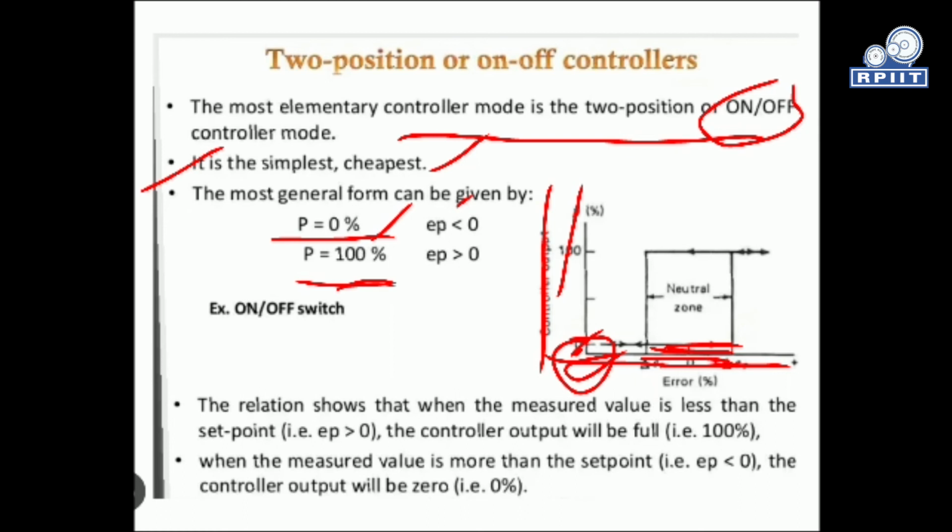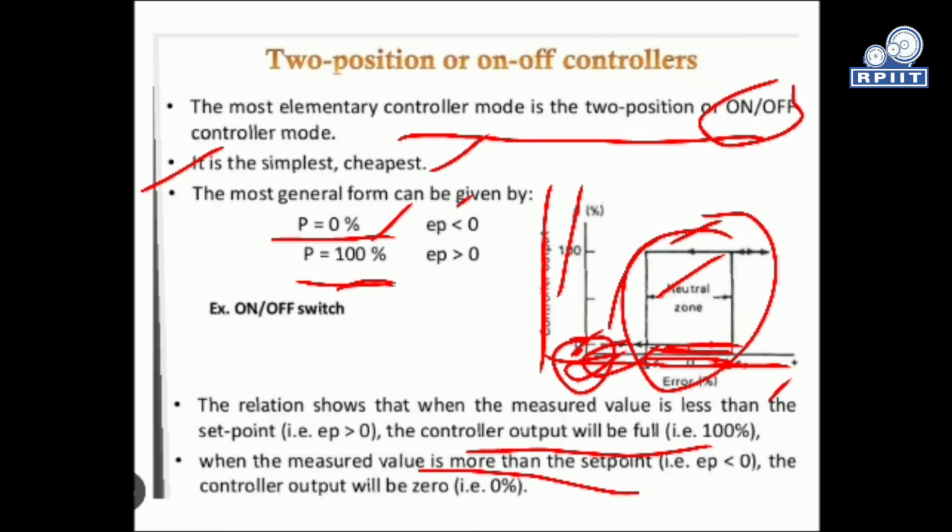It will be on for this position when our P value, or control output, is 100%, then it is the on position. And when the P value is 0%, then it is the off position. This figure shows the relation between the measured value and the set point. The controller output will be full, that is 100%. And when the measured value is more than the set point, then the controller output will be 0. Right, so this is our two position on off controller.